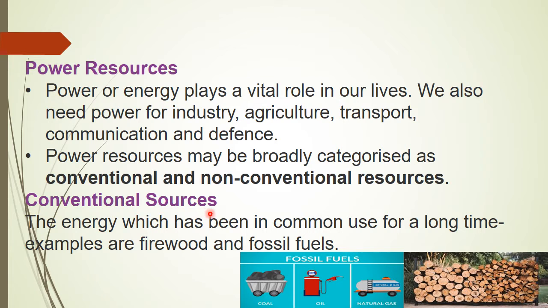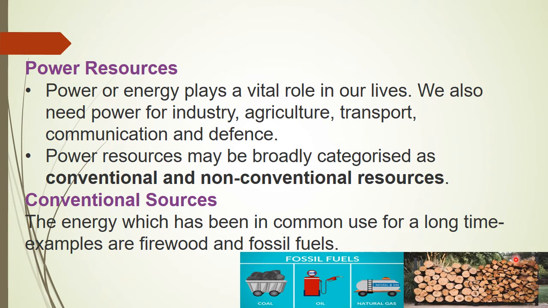The energy which has been in common use for a long time is called conventional sources. So that type of resources are called conventional resources.